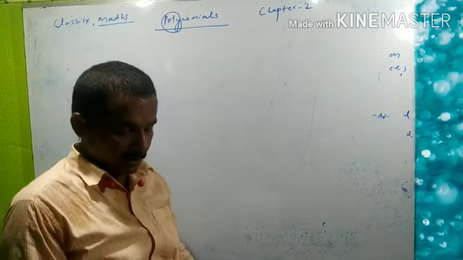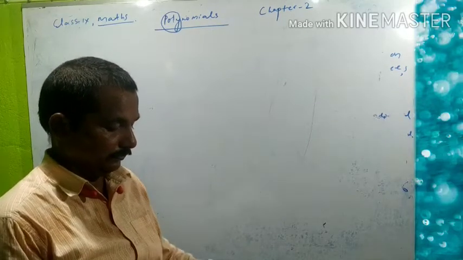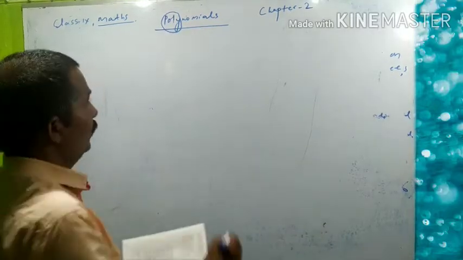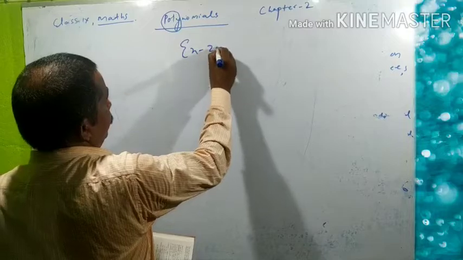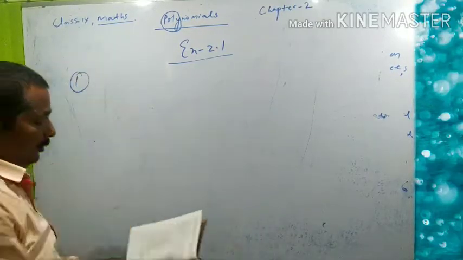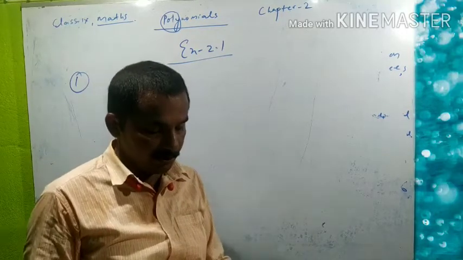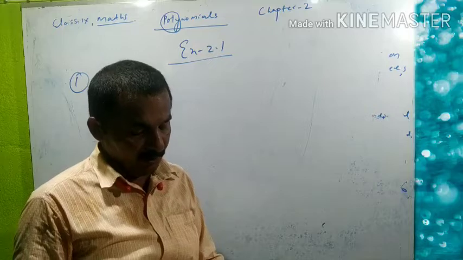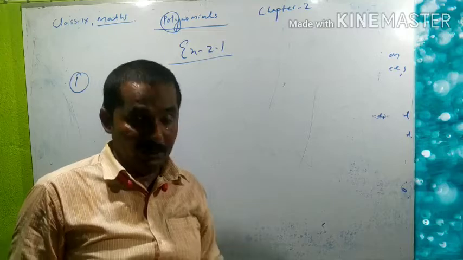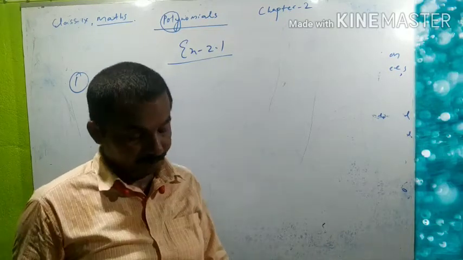Now let us move to exercise. Exercise 2.1. First question is here. Which of the following expressions are polynomials in one variable and which are not? State reasons for your answer. Yeah, try to understand now.